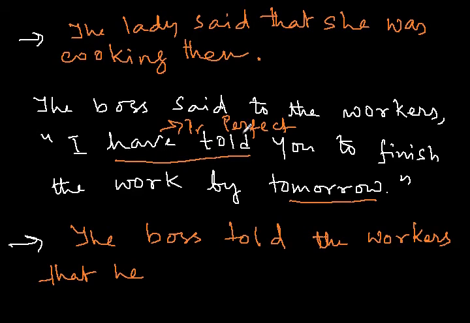Now change have told into past perfect. So have becomes had. He had told. Now who is you? Here the boss is saying these things to the workers, so you means the workers. So you becomes them.